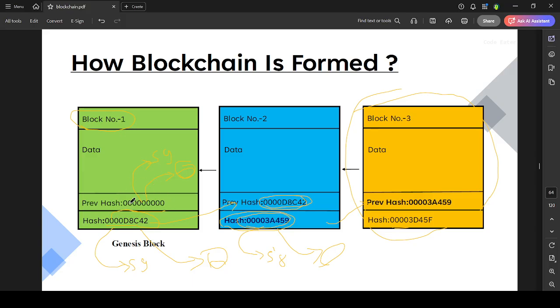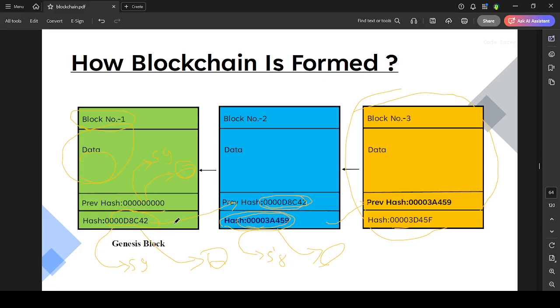The previous hash will have 000 because no block was created before. When block 1 is created, it will create a new hash. When you add data in a new block, it will create a hash.